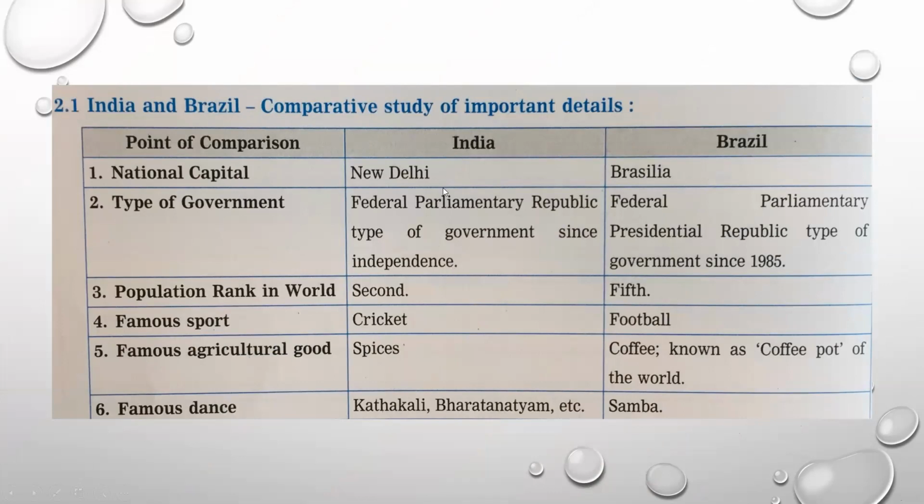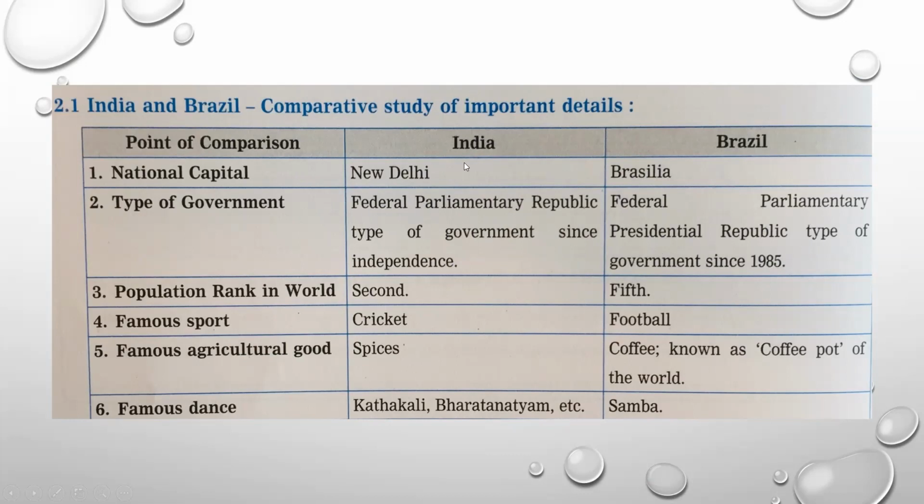The national capital, meaning the capital of India, is New Delhi, whereas the capital of Brazil is Brasilia. Then in India, we have the federal parliamentary republic type of government after getting independence. And in Brazil, we have a federal presidential republic type of government since 1985.